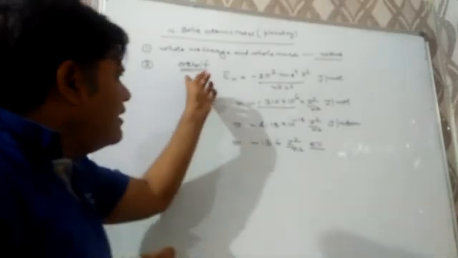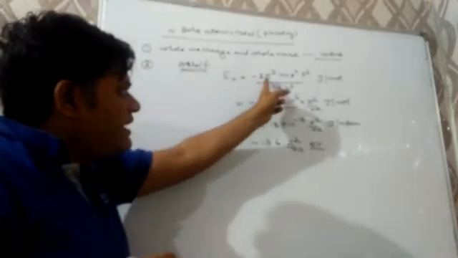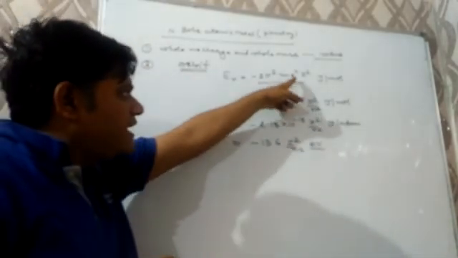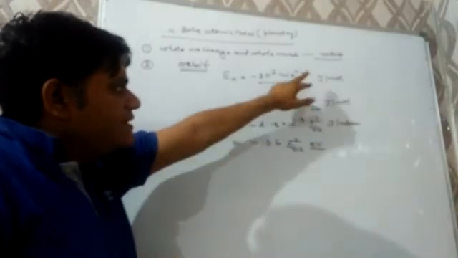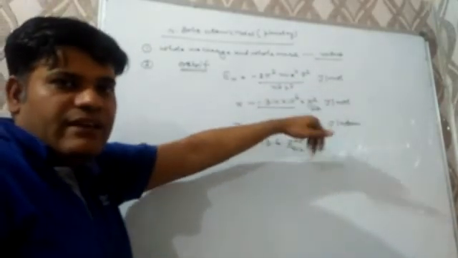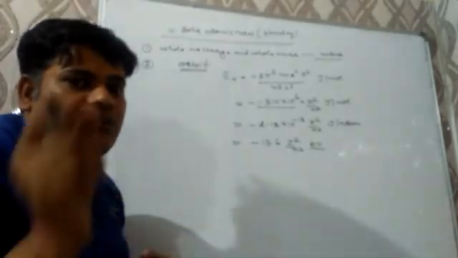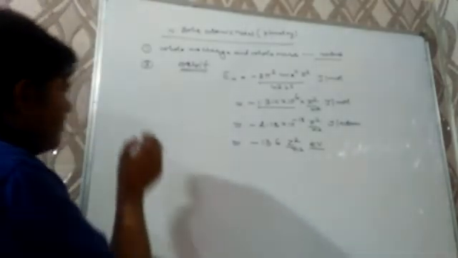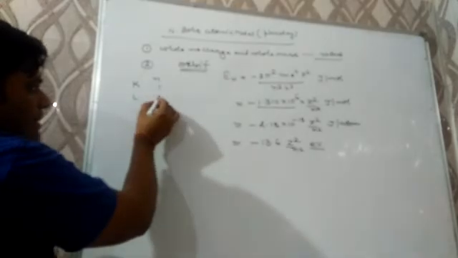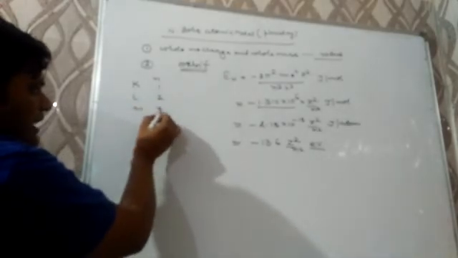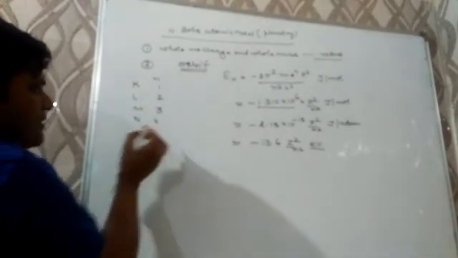Now we have to remember the energy of the nth orbit will be minus 2π²me⁴Z² over n²h², where Z is the atomic number and n is the principal quantum number or shell number. For the K shell, n is 1. For L, it will be 2. For M, it will be 3. For N, it will be 4.